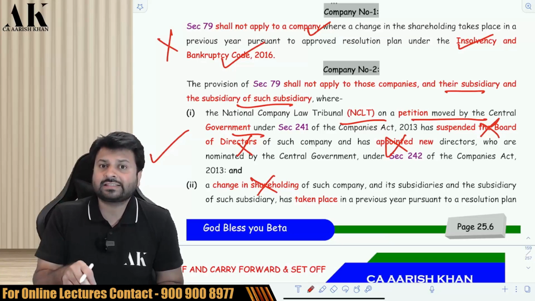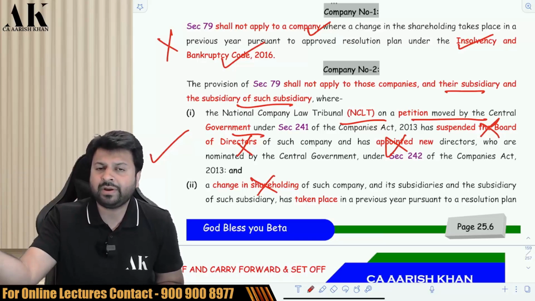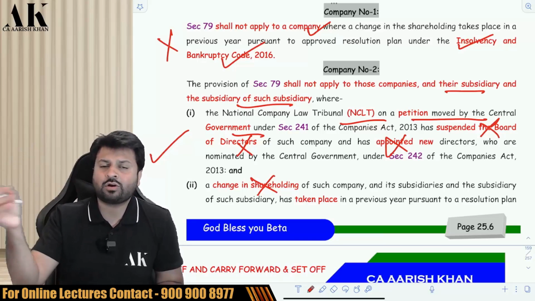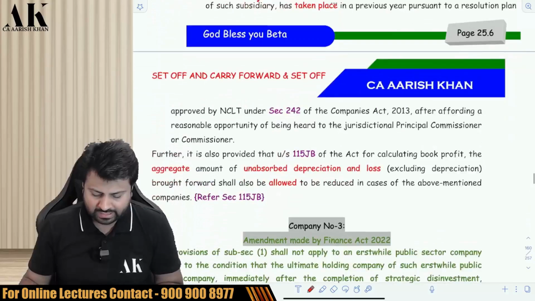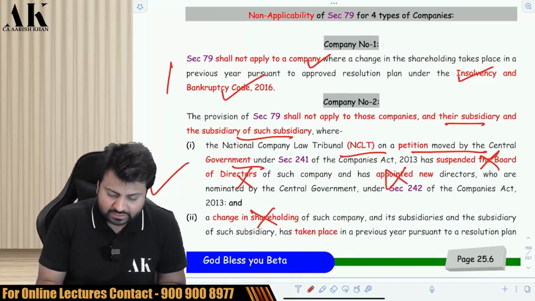Their losses will be carried forward without any hesitance. So which is this company? It is a company about which concern is raised by the central government. The central government has moved a petition to the NCLT and the NCLT has accordingly reacted and changed the shareholding. Third one. In these 2 cases of companies, let me tell you one more additional point for these 2 companies.